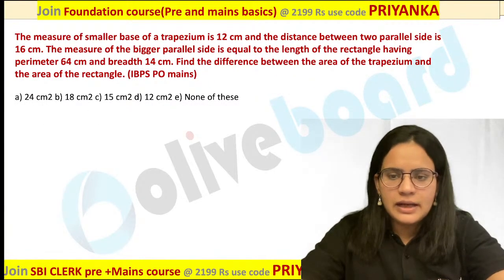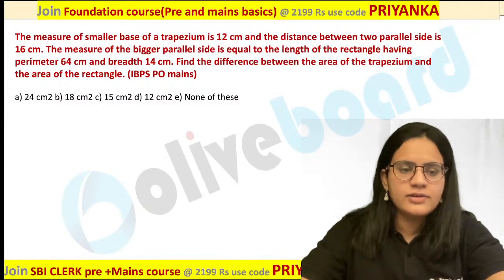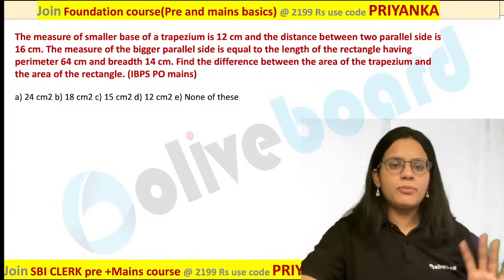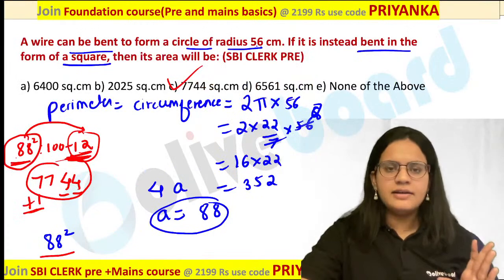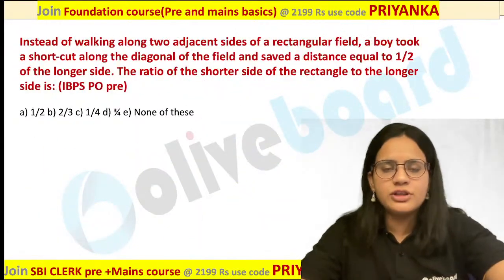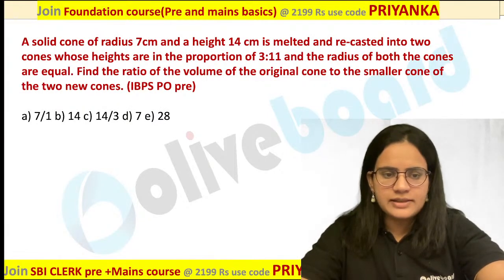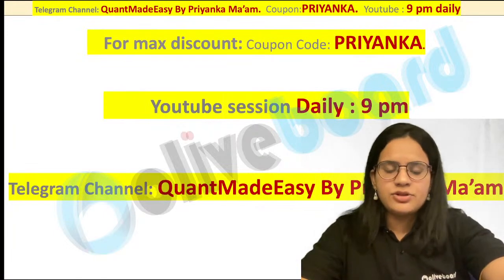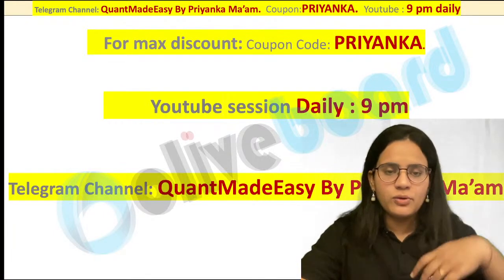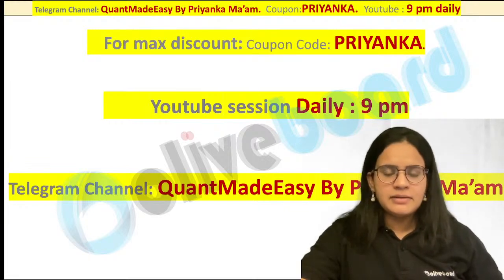Okay, so based on the trapezium, all of you just try it, and tomorrow we are going to take similar conceptual questions based on probability. So you can see here we have done questions based on the triangle, then circle, then we have done the cone as well. So we have learnt a lot of new concepts in today's class. Tomorrow definitely we are going to discuss similar concepts based on your probability topic over here. So all of you can join me tomorrow also at the same time, that is nothing but 9 p.m.